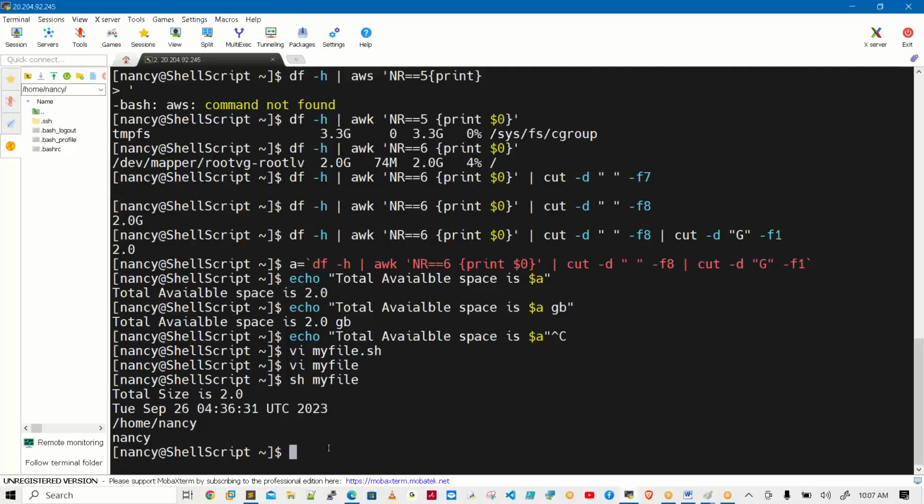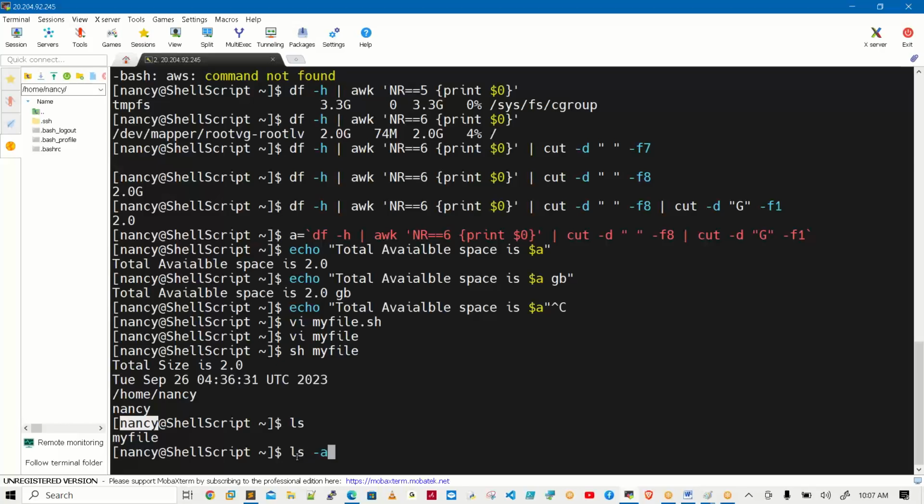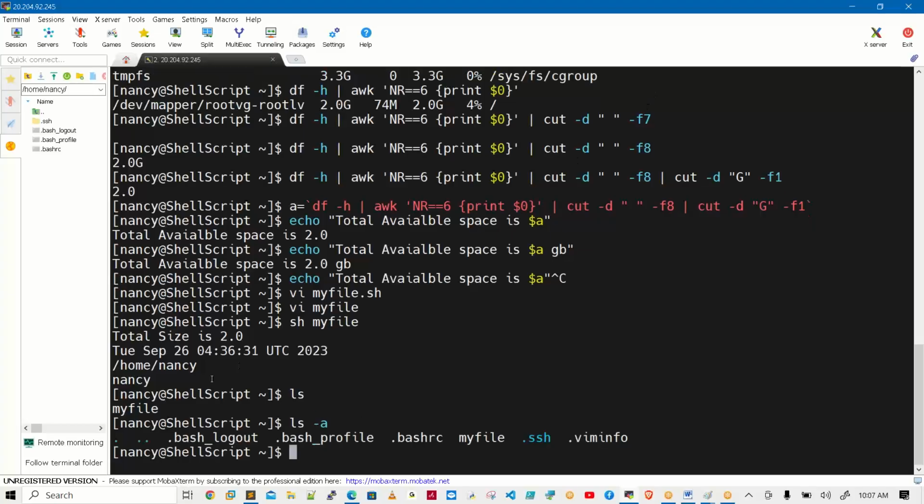The default scripts location is the login user's home directory. Just run a basic command, ls -a. If you run ls -a, you will get the hidden files information. See, this is a .bash_profile file. If you put anything inside this file, it is actually a hidden file.